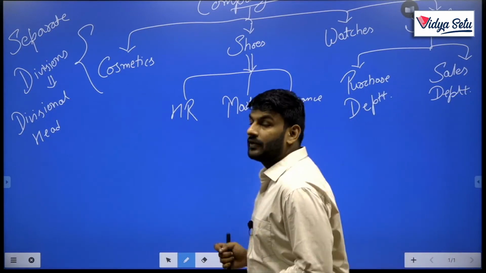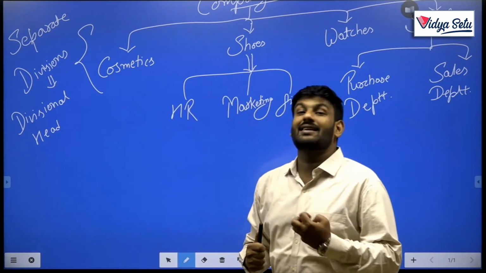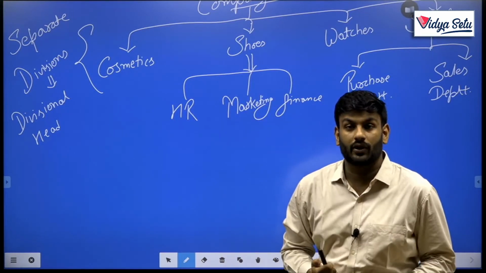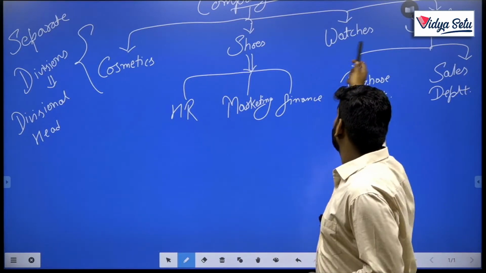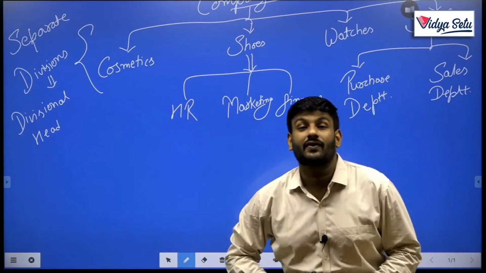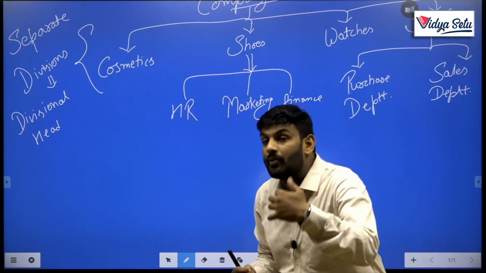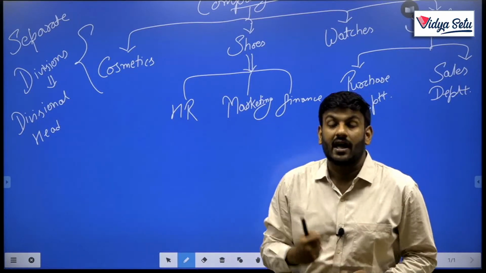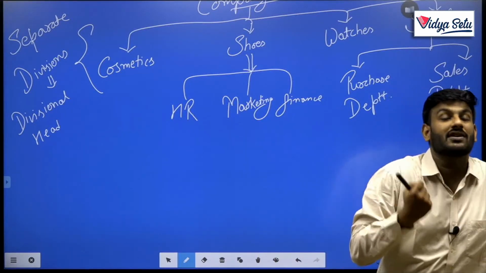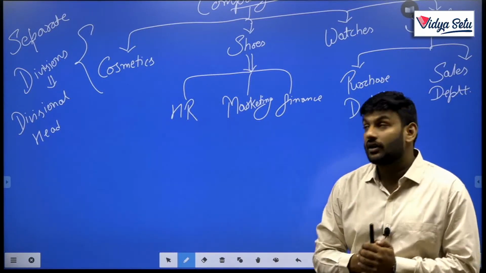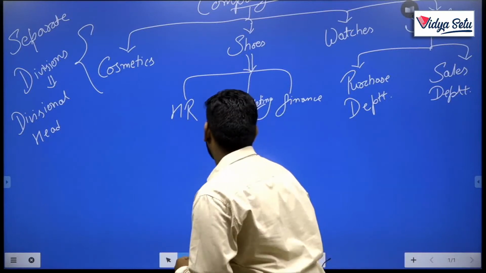So what will we understand about that in case of divisional structure, they are generally distributed into the multiple products, as in cosmetics, shoes, watches and skincare. Thereafter each product is elaborated with the functional strategy. As in divisional structure, I must say, is the combination of functional structure and divisional structure. Clear?